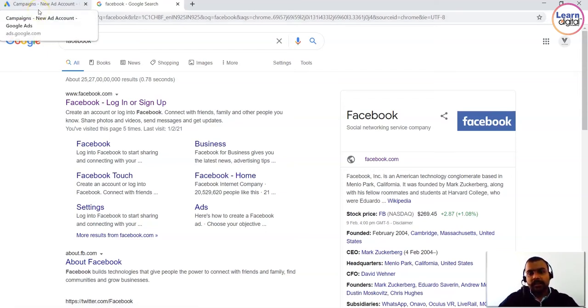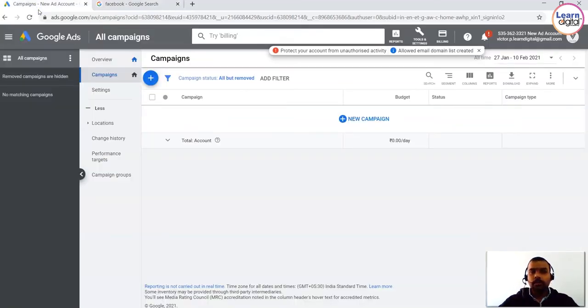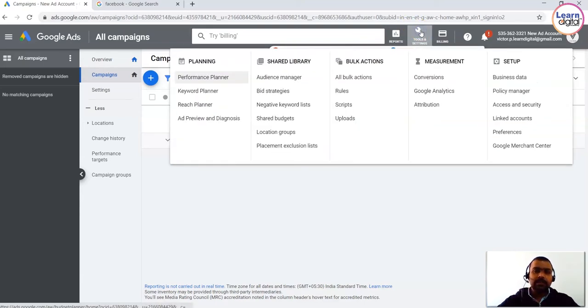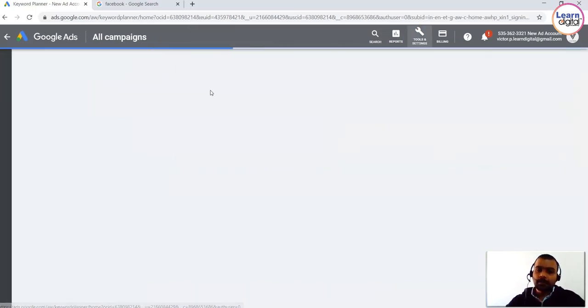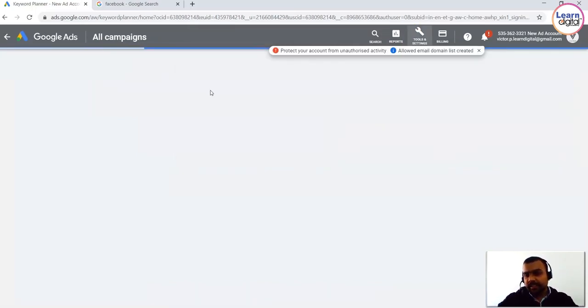Now for this, we have to understand what combinations of words we have for this particular keyword. For that, we'll be using a beautiful tool called Google Keyword Planner. This is really a must-use tool when we talk about campaigns, let's say Google campaigns, Google Ads. For that, you need to log in to your Google Ads account, then come over here. At the top, you can see Tools and Settings. You just need to click on this. Towards your left, under Planning, you have Keyword Planner. As the name says, it is for planning.